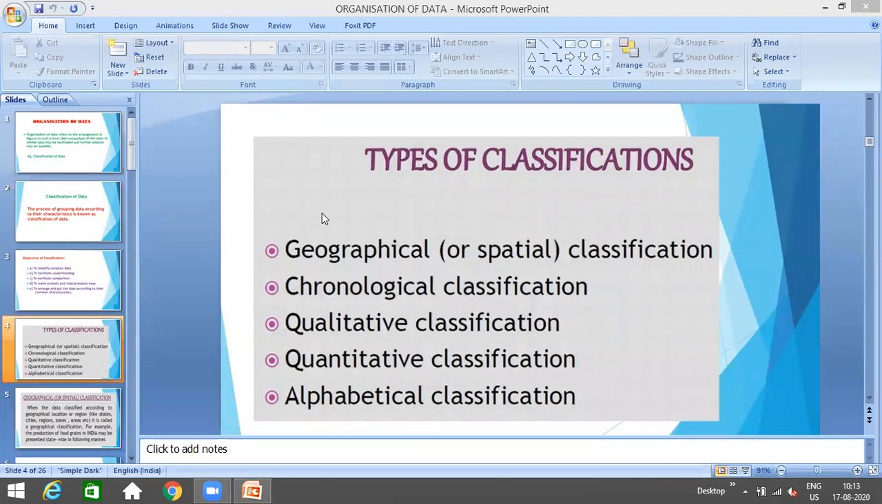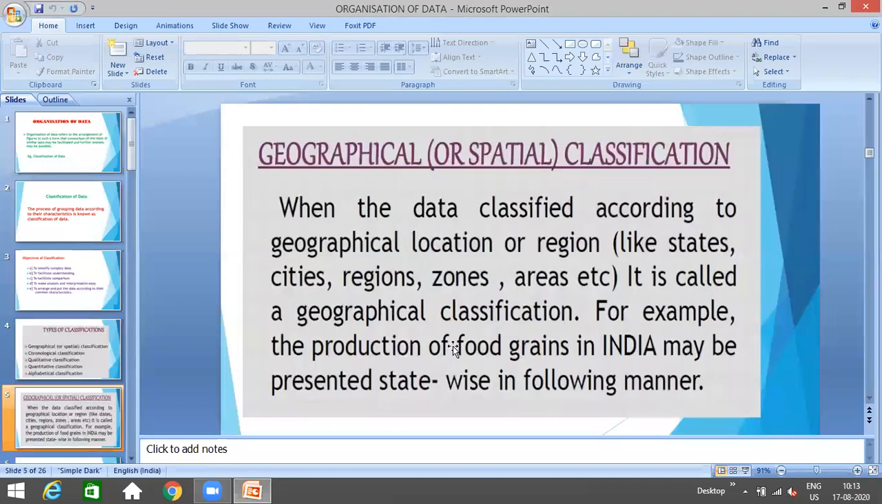Geographical means we are talking about either area-wise or state-wise. Simply, we say that geographical classification refers to when the data is being classified according to different locations. The location can be the state, the zone, the area, the city or region. Which means whenever the data is being arranged according to geographical location, that is known as geographical classification of data.